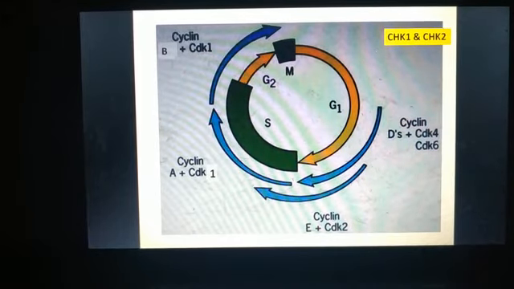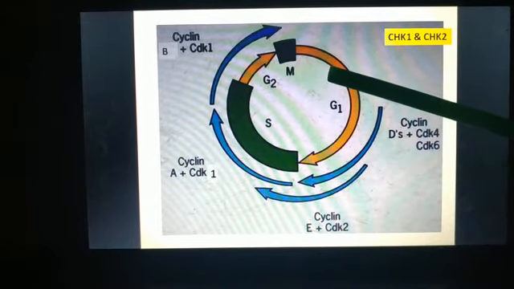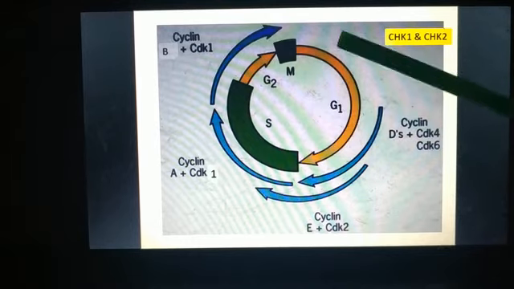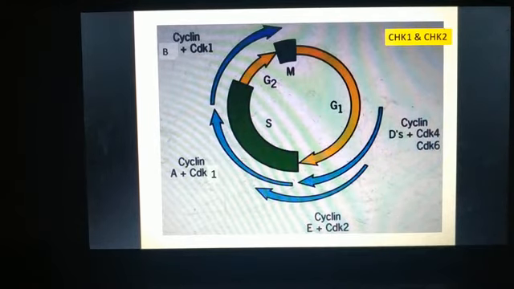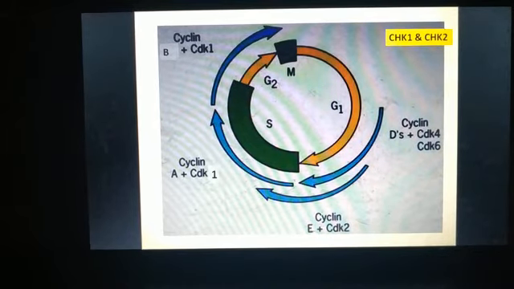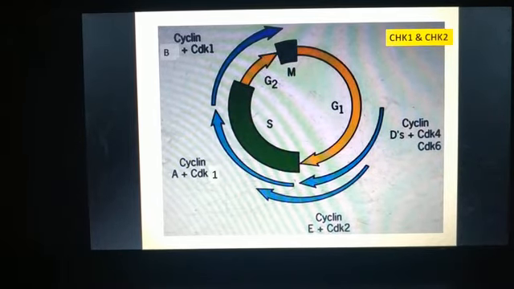The DNA repair will occur because if damaged DNA is passed to the next phase, then we will get mutated genes or DNA in the cell cycle. That is why it is checked whether the DNA is proper or not, and if it has damage, then we will repair it at that point.